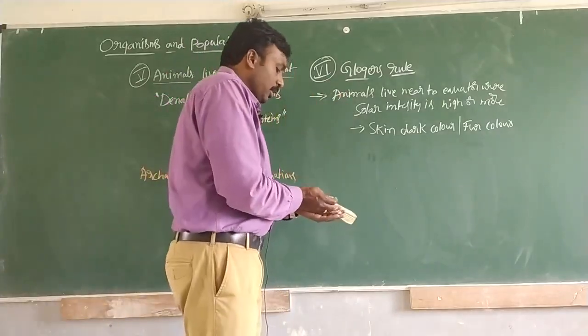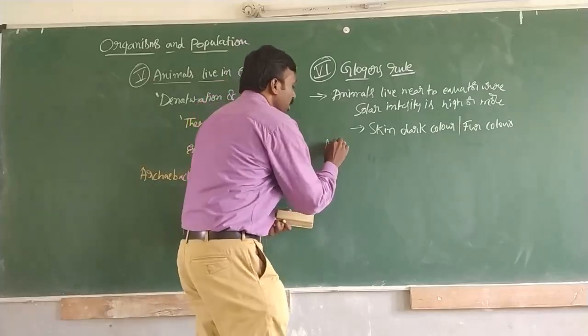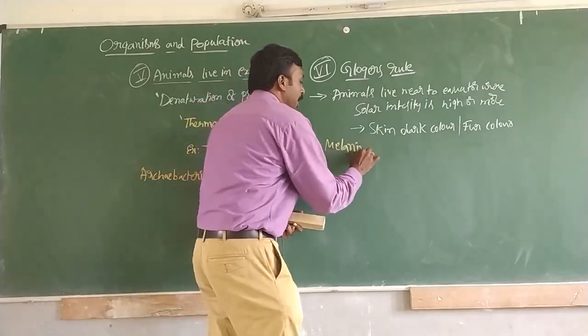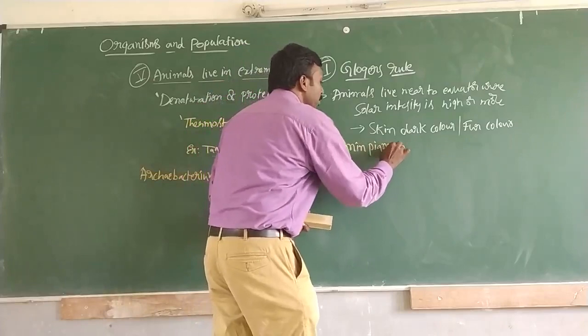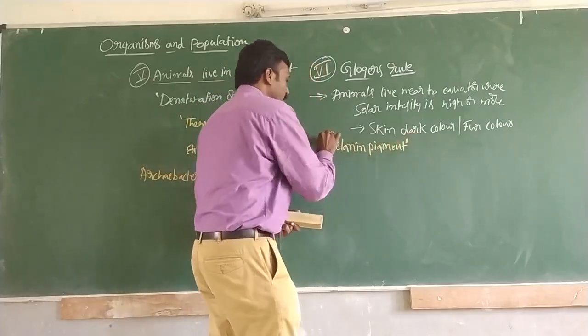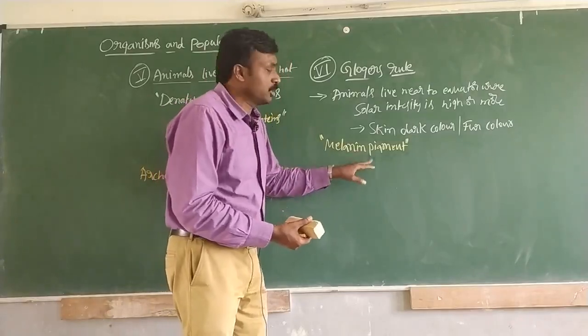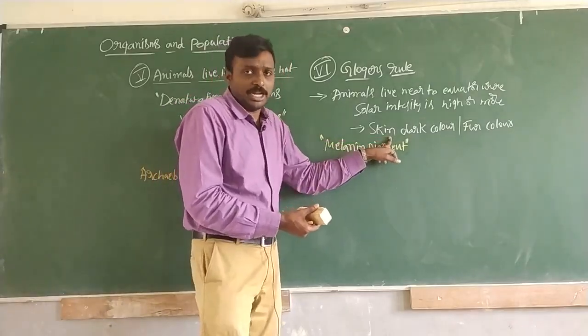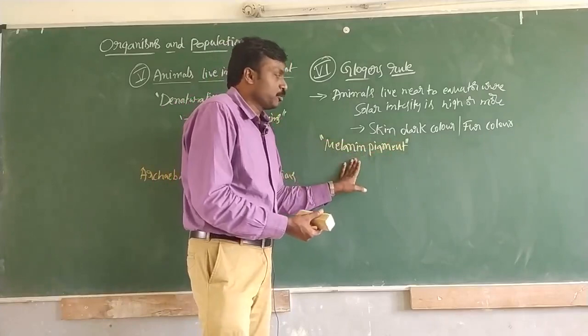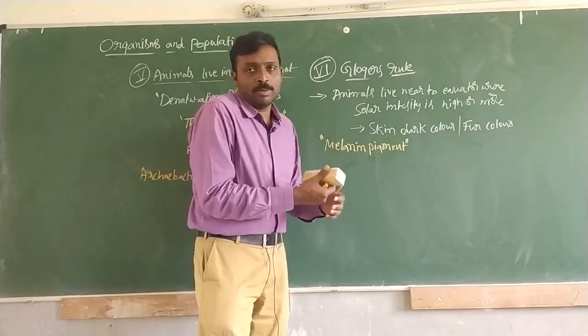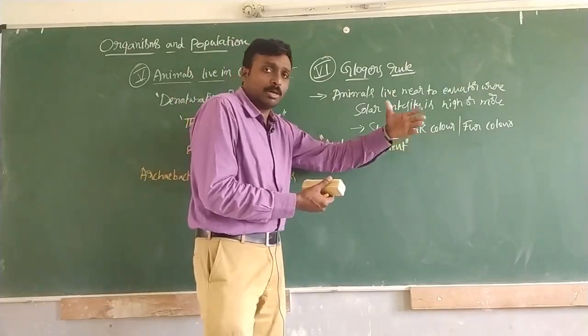For this, we need to understand something about the melanin pigment, which is responsible for skin coloration. If melanin is present in more amounts, then the skin will be more dark in color.